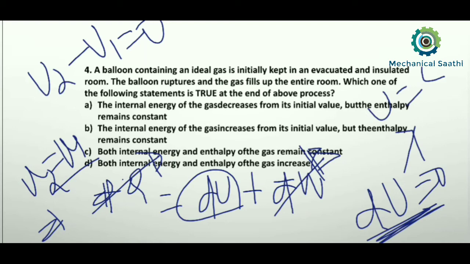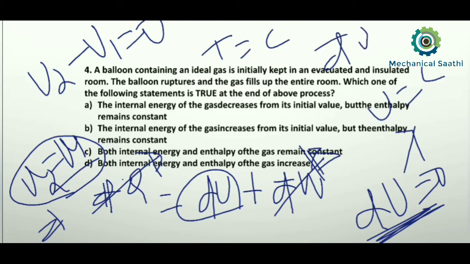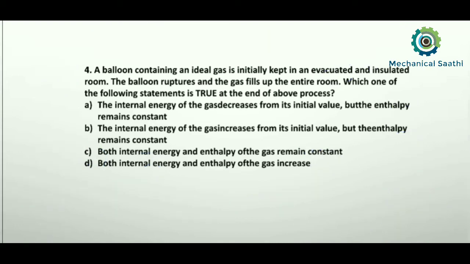Another thing: if u remains constant, then the temperature also remains constant, because du is an exact differential. So if du is equal to 0, and du I can write as cv dt, let me write it over here.